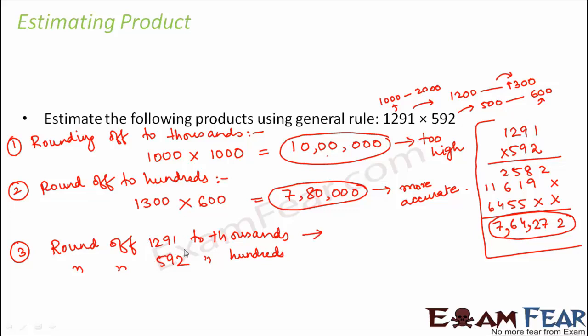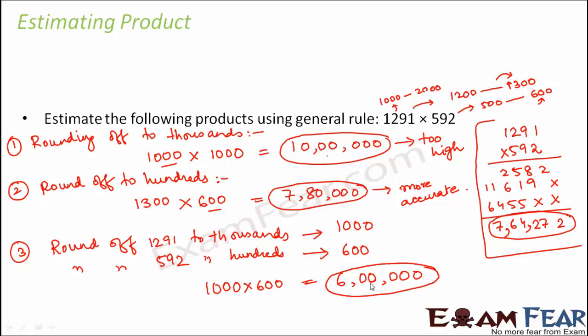So when you round off 1291 to thousands place, this would be 1000. When you round off 592 to hundreds, this would be 600. So that is what we had estimated before also. So what would be the product in this case? It would be 1000 into 600, which would be 6 lakhs. So when you look at this value, this again gives you a rough estimate. It might not be as accurate as it was in the second case, but at the same time this process was quick enough because this multiplication did not take a lot of time because you have so many zeros.